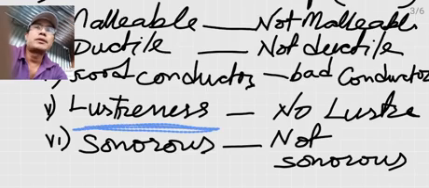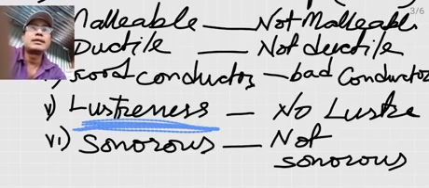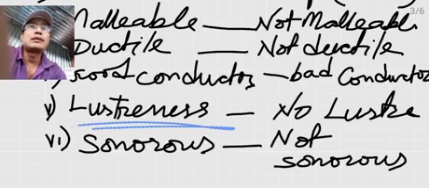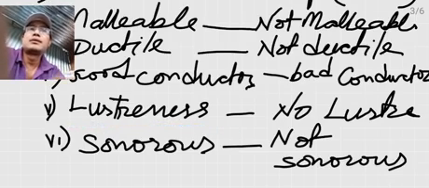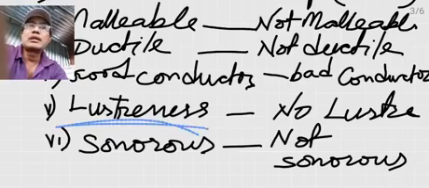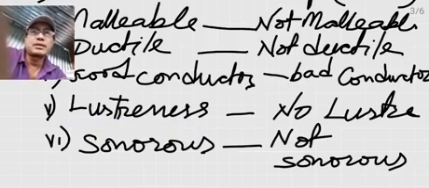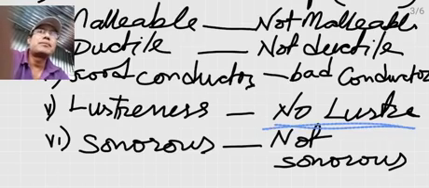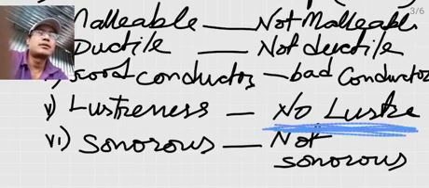So that property of shininess that metals show is called lusterness. That is, metals are lustrous. And non-metals, on the other hand, do not show any luster.